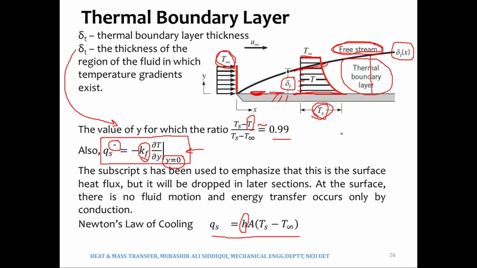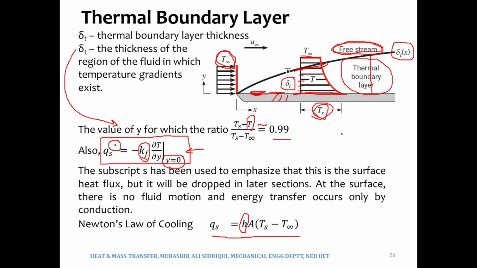Let me give you a very simple example. Consider two cases. Case 1: we have a plate at 100 degrees Celsius, and the fluid at T infinity of, let's say, 30 degrees Celsius, and the fluid which is moving is air, and say it has a velocity of 1 meter per second.